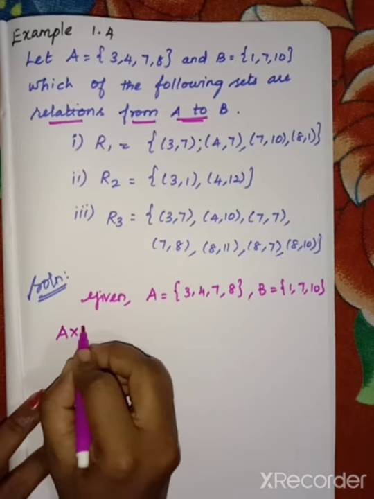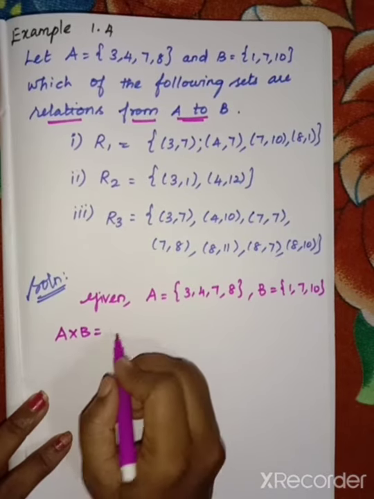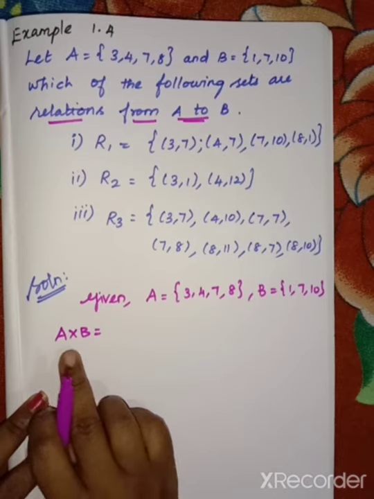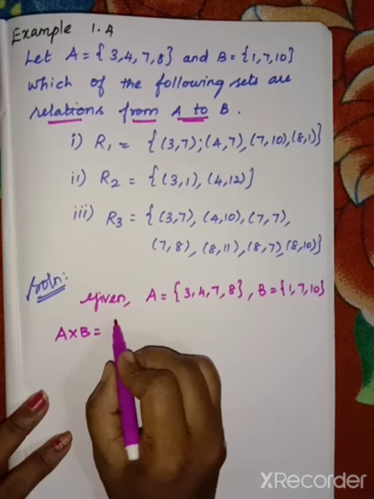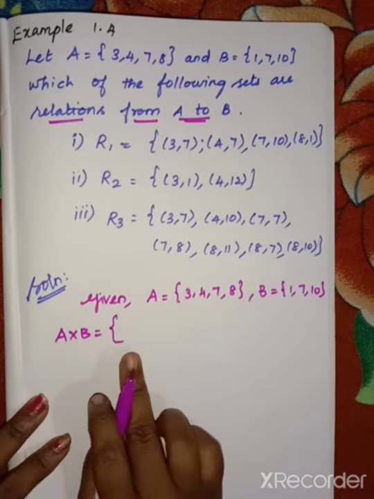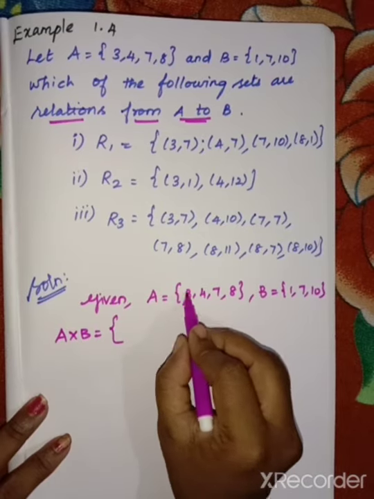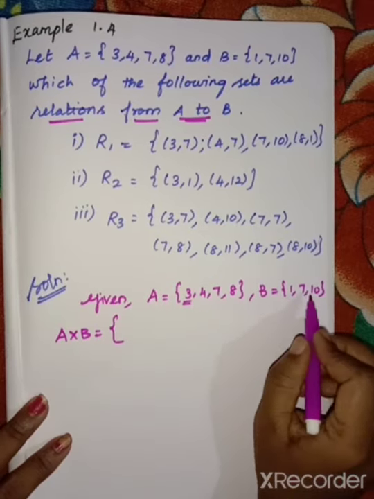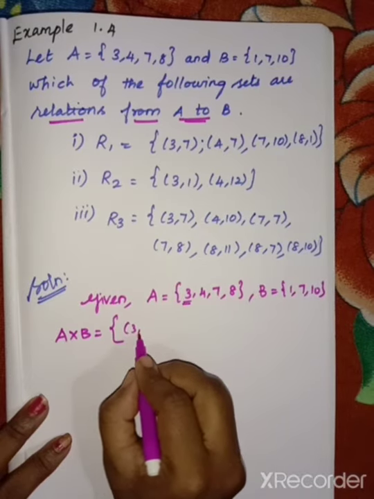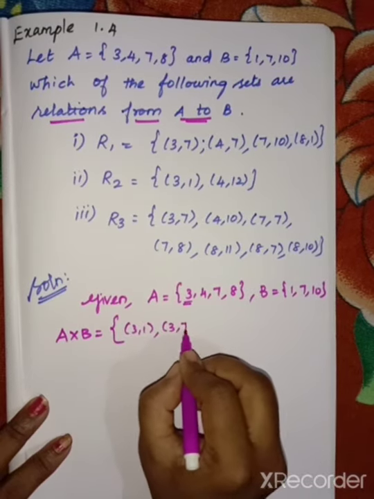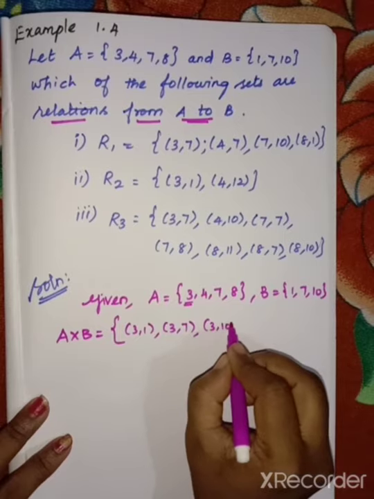So A cross B, you know that is the set of all ordered pairs. So here I have written it in order. The first element of set A, you have to pair with the B set elements. So 3, 1; 3, 7; 3, 10.